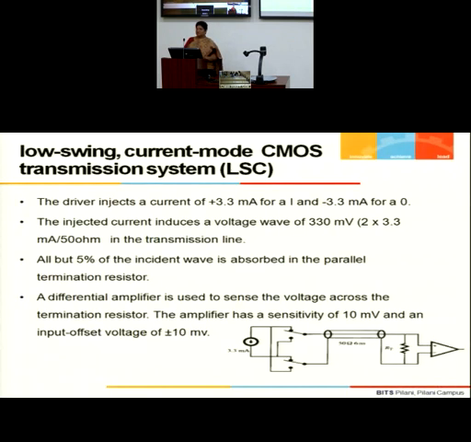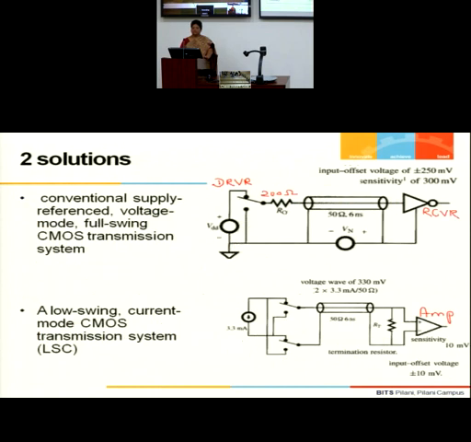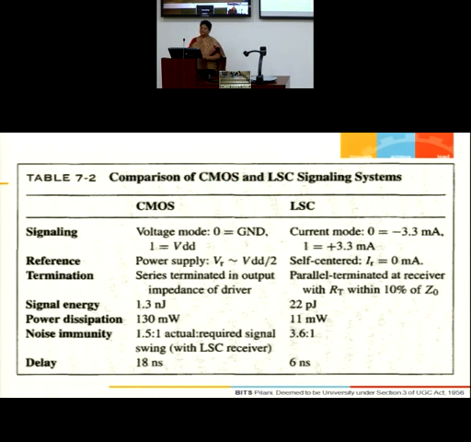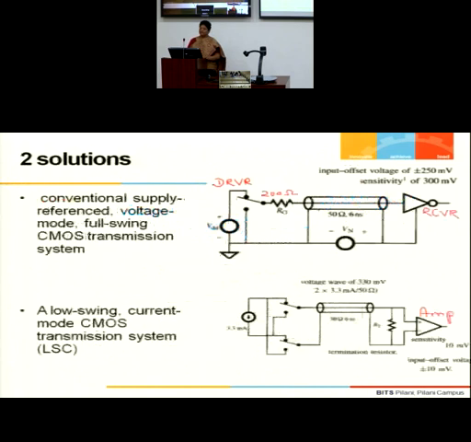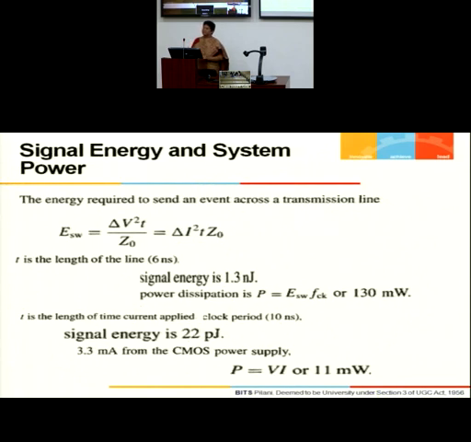So this is understanding the two approaches at the block level. I am not going into the details of each and every one. Now I have to start comparing. So this is my example, and let me start comparing. The very first thing to determine the efficiency of my system is looking at the energy consumption. How much energy is required to transmit one bit? I will make calculations for both the transmission systems and then we will make a conclusion. So the first parameter is the signal energy requirement.